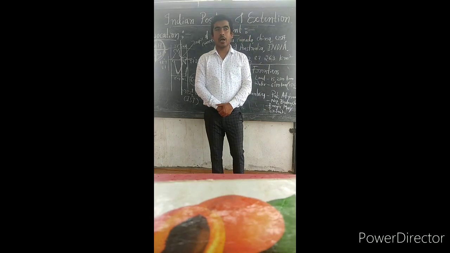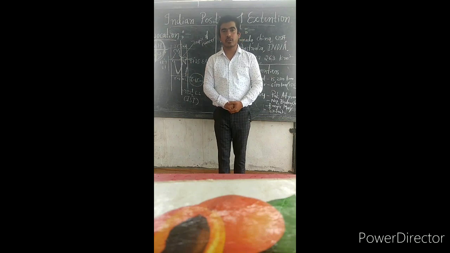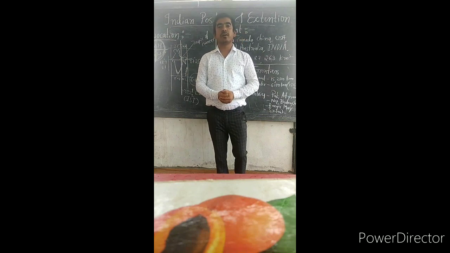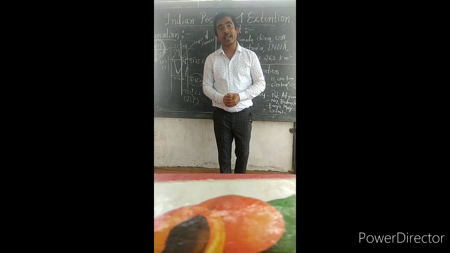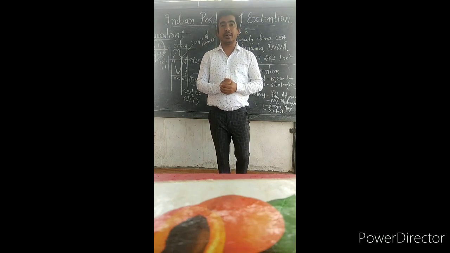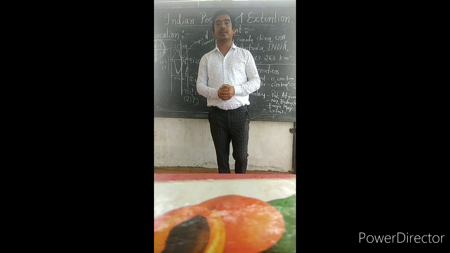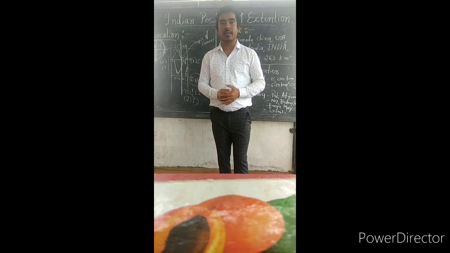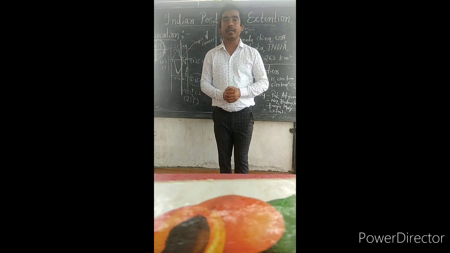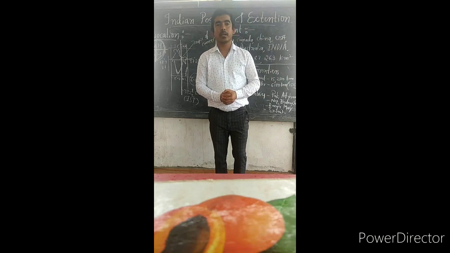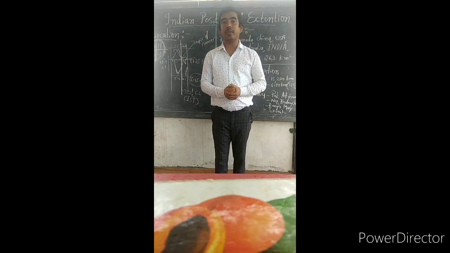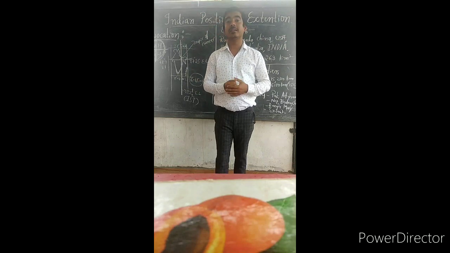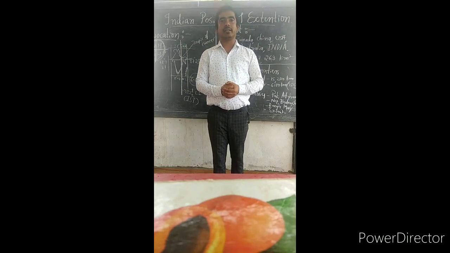Well children, now let us see the administrative divisions of India. For the smooth functioning of administration, we have divided entire India into 29 states and 7 union territories. Yes, earlier we had 29 states and 7 union territories. At present, we have 28 states and 8 union territories.